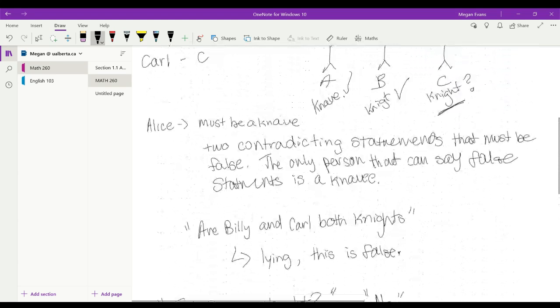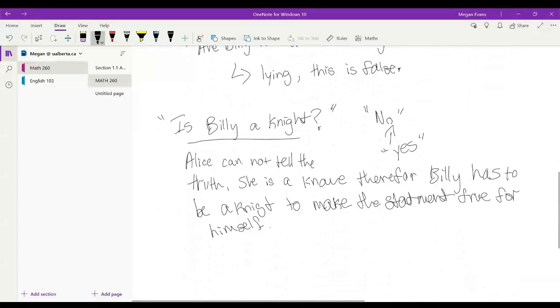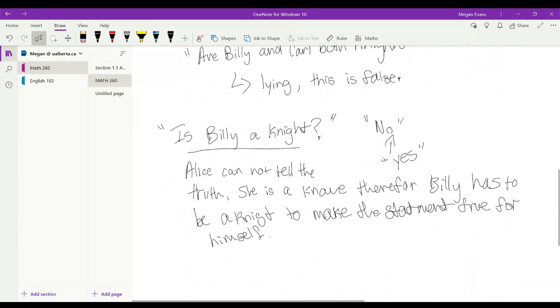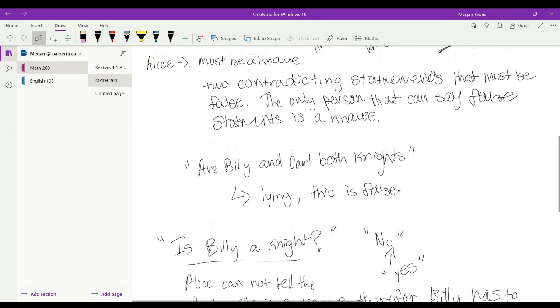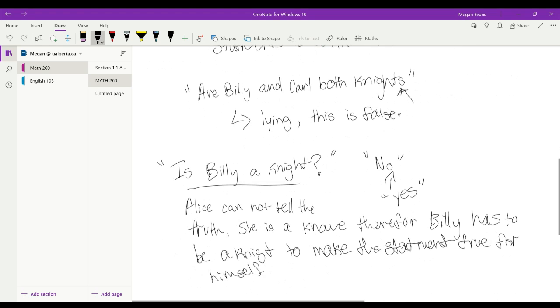From all of this, what we've just done, we still don't know if Carl is a knight, right? So let's move back up to this statement right here. Are Billy and Carl both knights? Well, if Alice can only lie, Billy and Carl then can't both be knights. And we've already determined from this that Billy is indeed a knight.